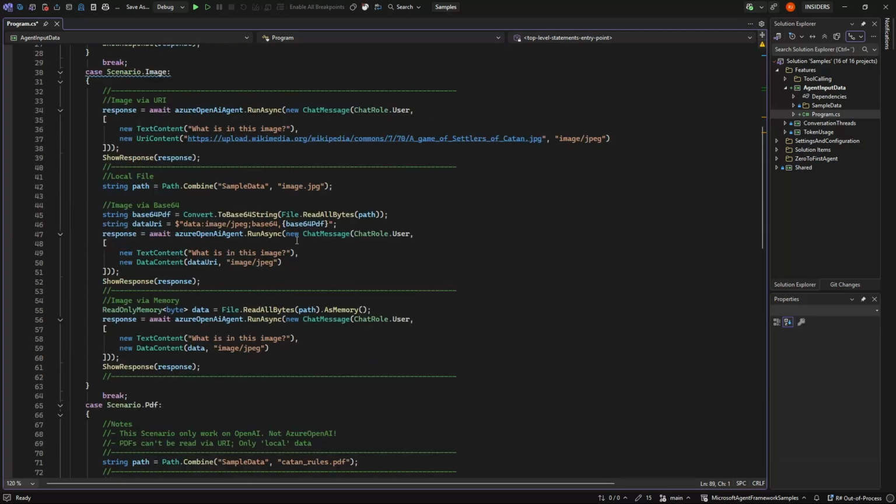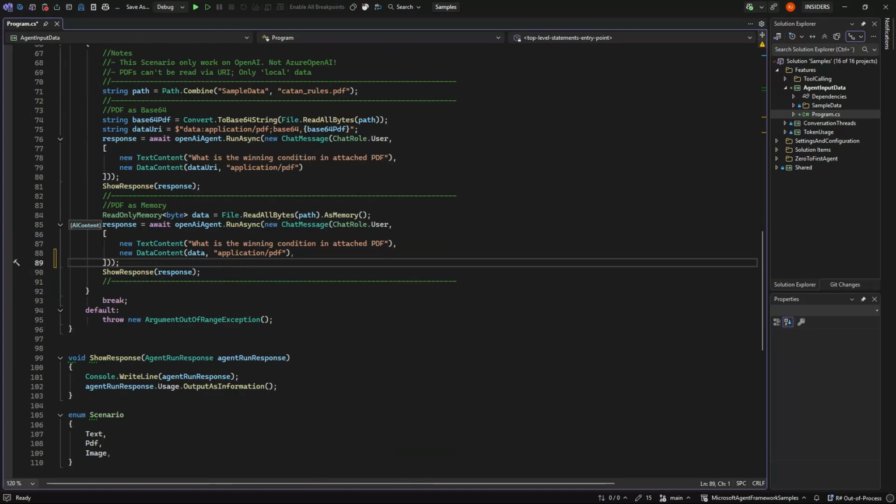Of course, if you work with images and PDF, it's very simple, but the rest is extraction and giving it as text instead. So see you in the next one.